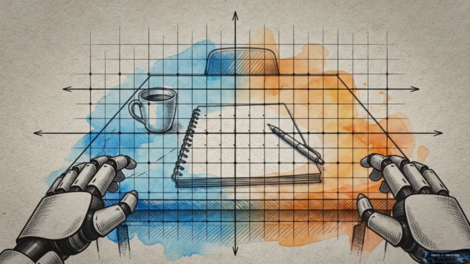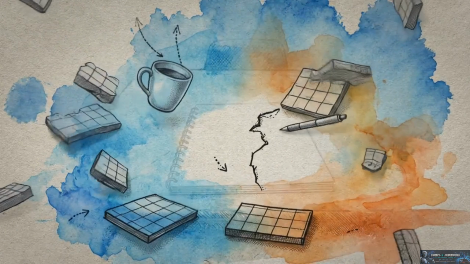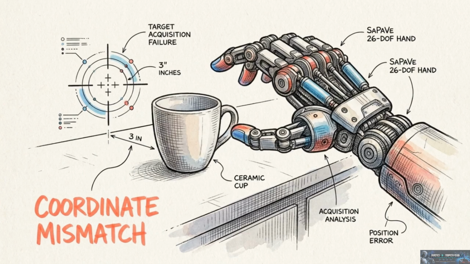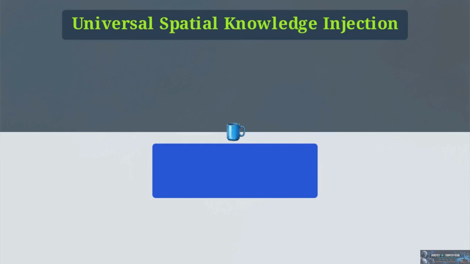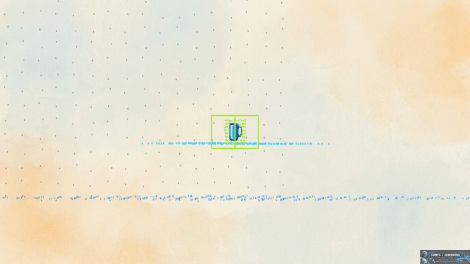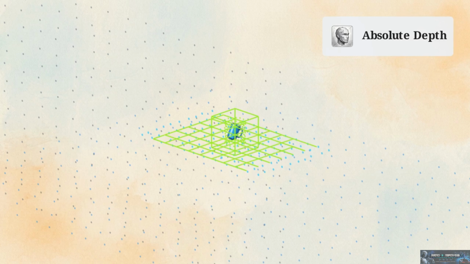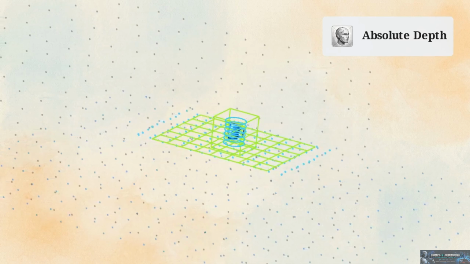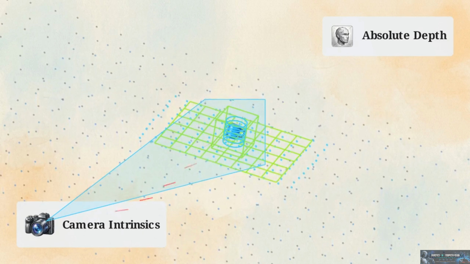Now the robot knows where to look, but as it actively moves its head, it destroys standard 2-dimensional spatial priors. A constantly shifting egocentric reference frame completely destabilizes the kinematic coordinate accuracy the robot requires for precise grasping. The solution is universal spatial knowledge injection. This forces the model to understand the room using three-dimensional geometry, rather than relying on a flat pixel space. This mechanism incorporates arbitrary geometric modalities, specifically mapping the absolute depth of the scene. Simultaneously, it processes the camera's intrinsic parameters alongside that incoming depth data.